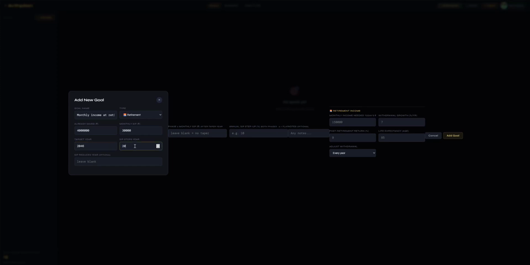The SIP for this goal, assuming, stops at 2046, and say potentially sometime before you complete these 20 years, maybe your cash flow reduces, or you're a husband and wife earning money together, one of them decides to retire earlier, so we can add a year here as well when the SIP reduces, say in 2040 potentially.